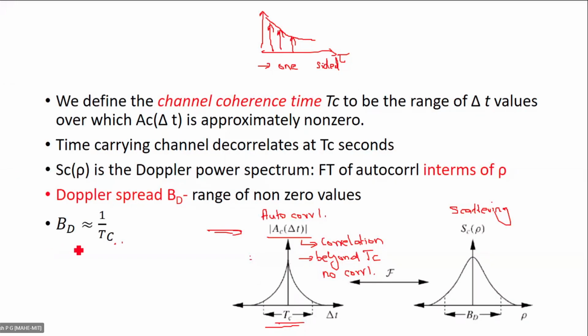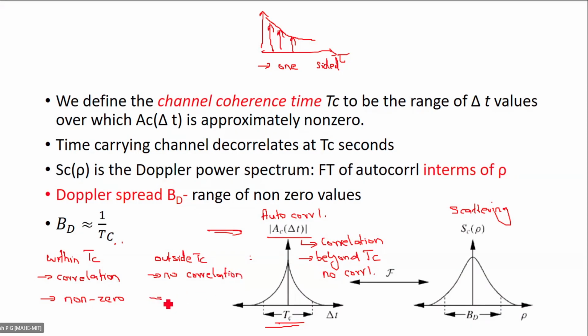Okay, so I'll just write it here. Within TC, there is correlation, therefore output is non-zero. Outside TC, there is no correlation. If you take two values, there is no correlation.